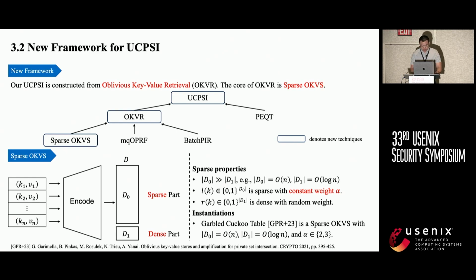So the core of OKVR is sparse OKVS. That is, we can find an OKVS that can split the encoding result into a sparse part D0 and a dense part D1. The dense part is of size sublinear in N, and the sparse part has constant weight alpha. Note that the GCT is a sparse OKVS, where the dense part size is order of log N, and alpha equals 2 or 3.